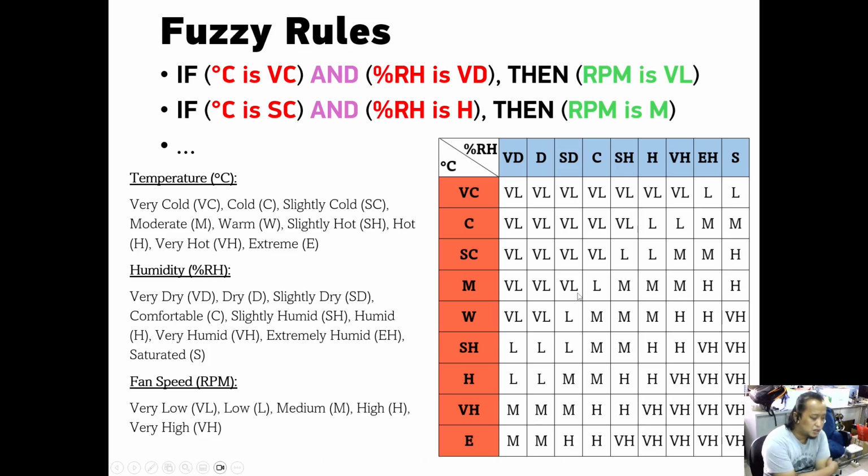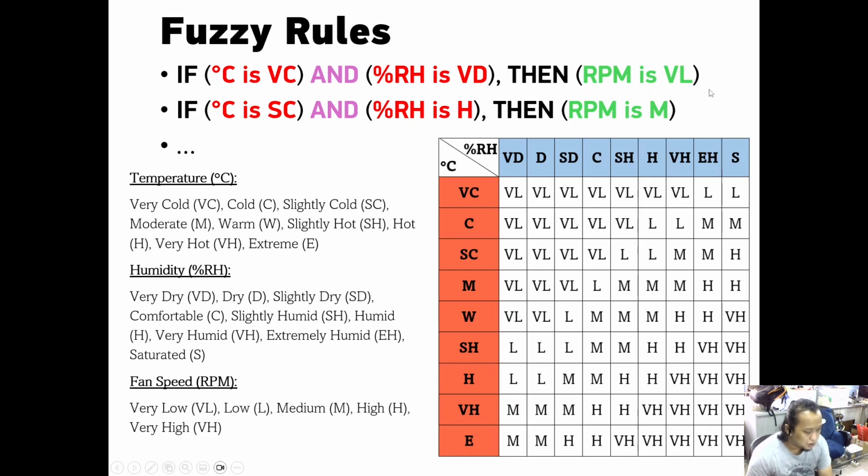So these are the fuzzy rules. The temperature: very cold, cold, and so on. Humidity, percentage of relative humidity: very dry, dry, slightly dry, comfortable, slightly humid, humid, very humid, extremely humid, saturated.